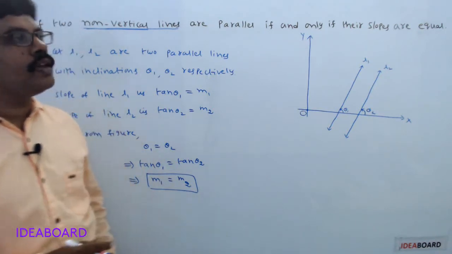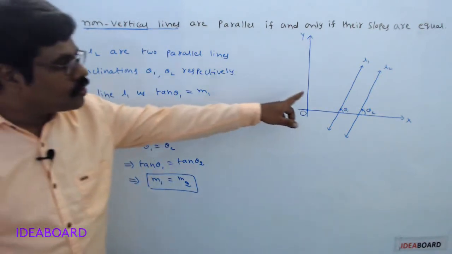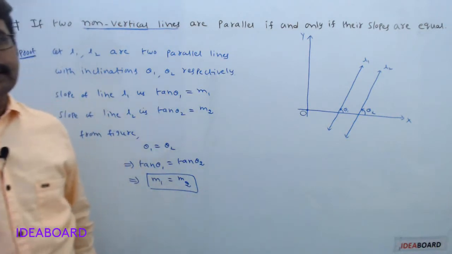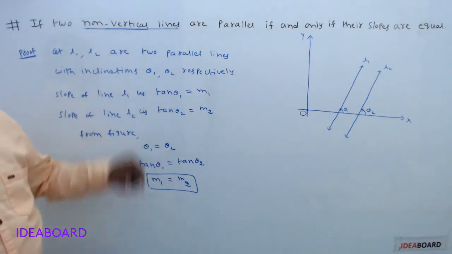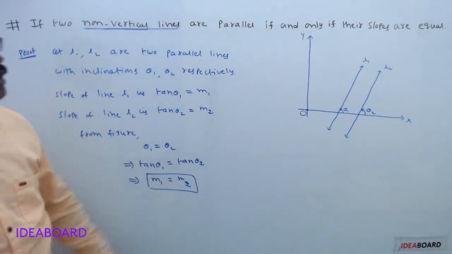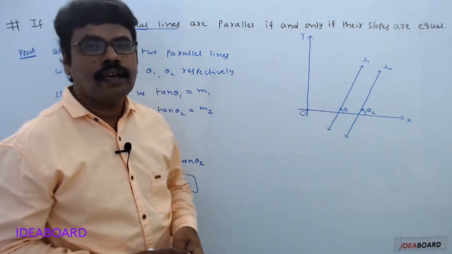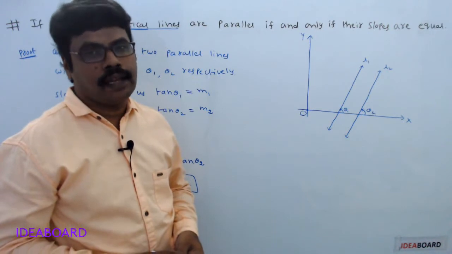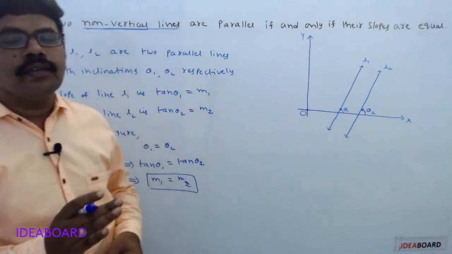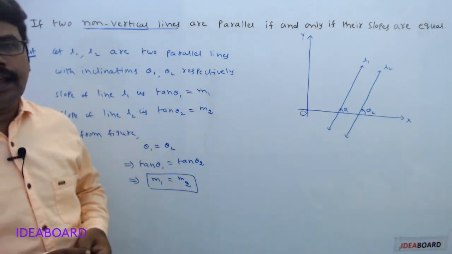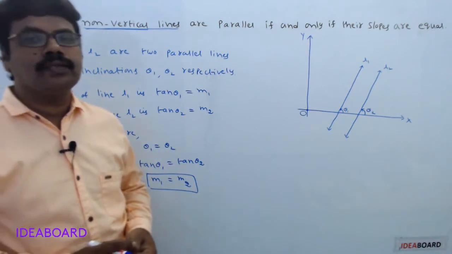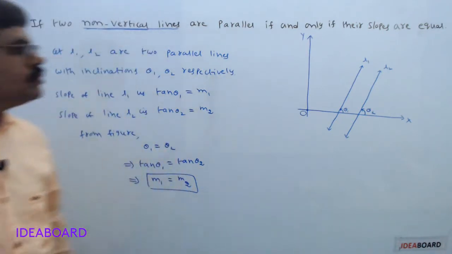So that's why we consider two non-vertical lines. Slope of a vertical line is not defined. That's why in our diagram also we are considering two non-vertical lines. What is the statement? If two non-vertical lines are parallel if and only if their slopes are equal.